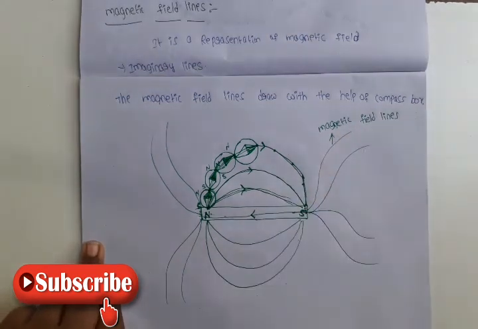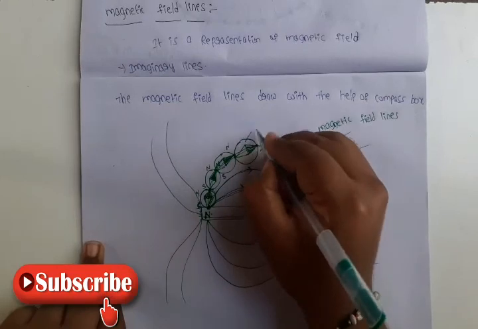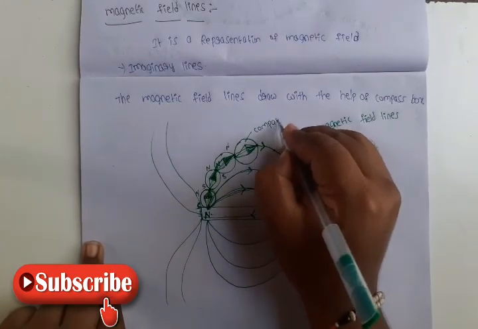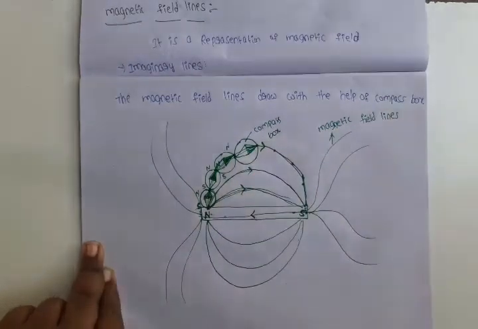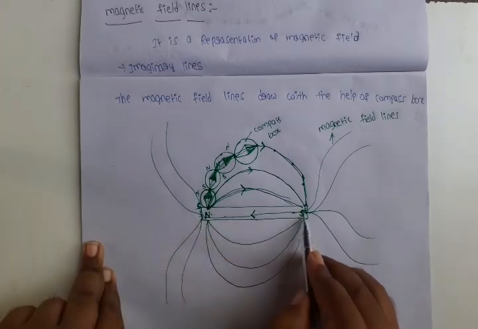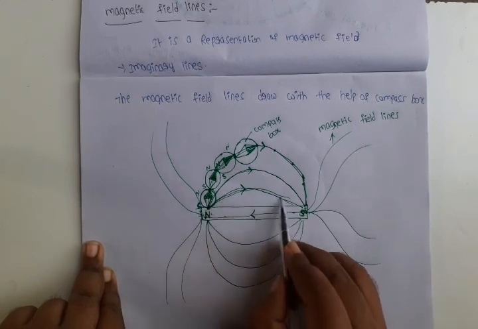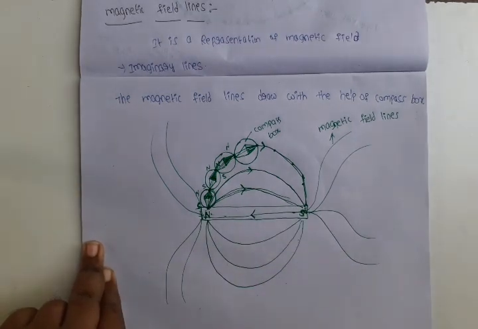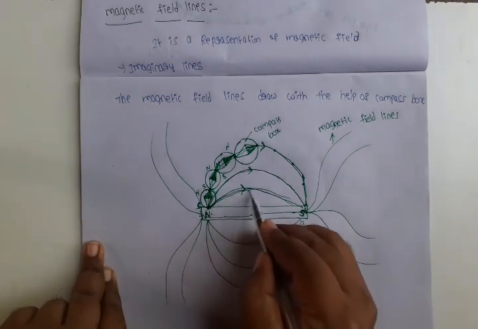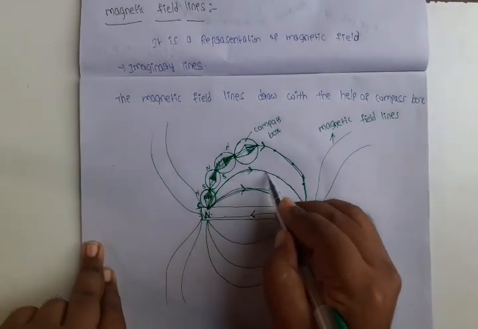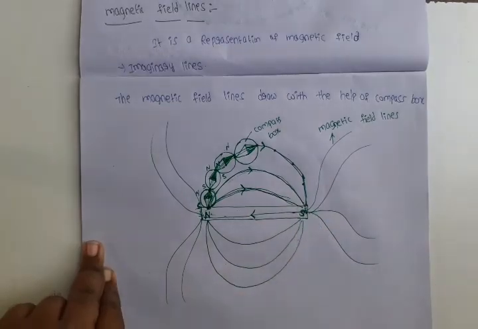How are the magnetic field lines drawn? With the help of the compass box.